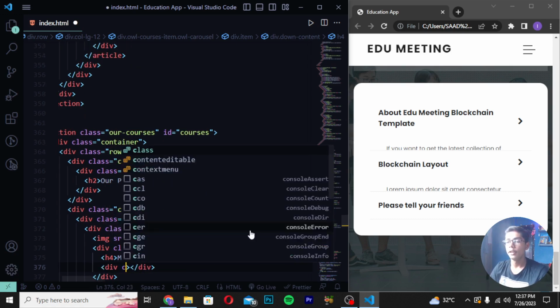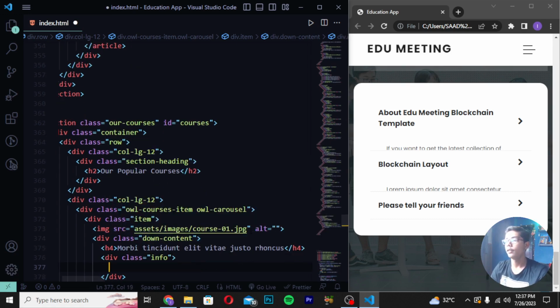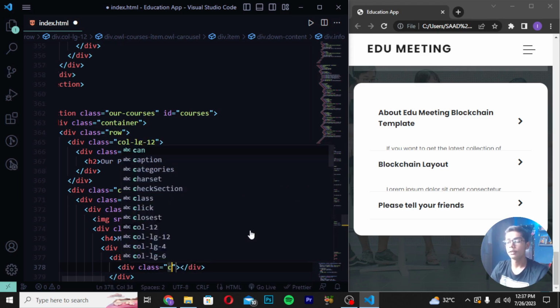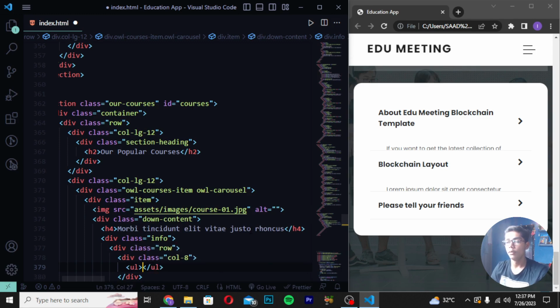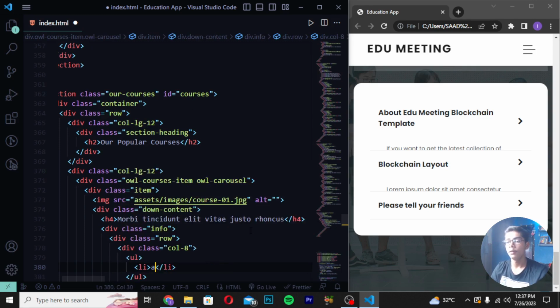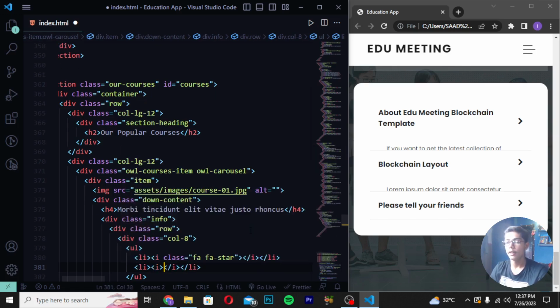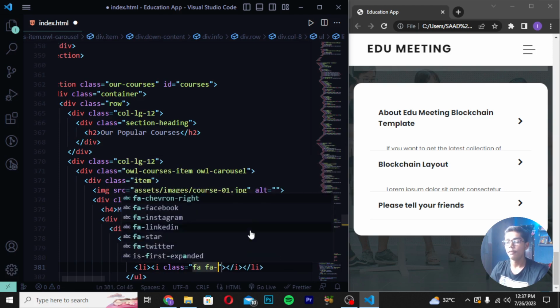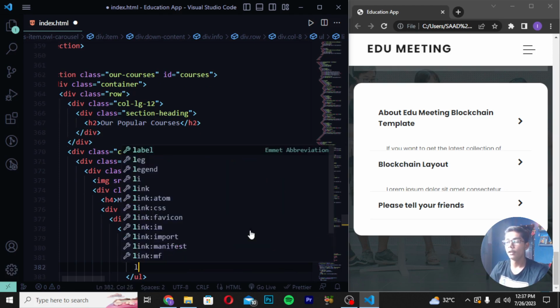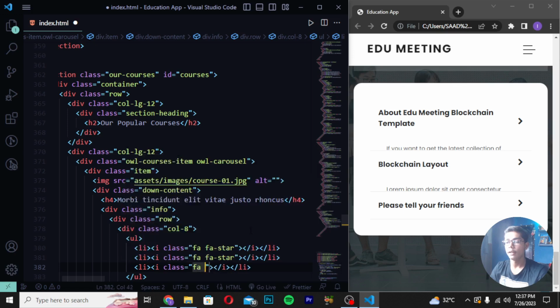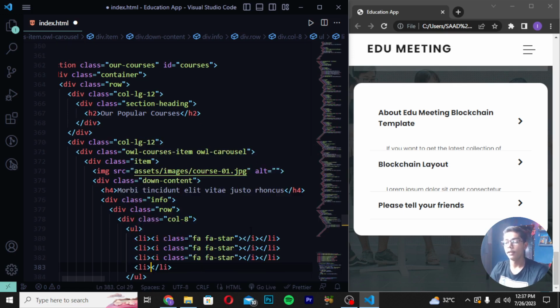Then move down and create div class info, and then write here div class row, and here I will be writing div class col-8. Then write ul tag, li tag, and then write here i tag class fa star. Then when you have written this, you have to move down, write here li tag, i tag class fa star. Then move down and write i tag class fa star. Then move down li i tag class fa star.